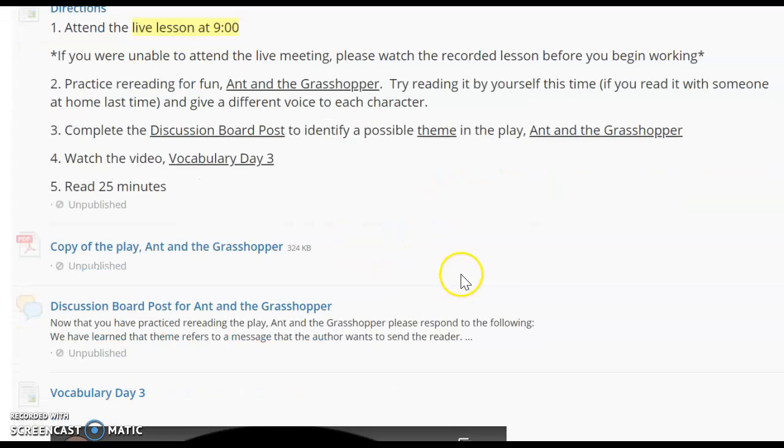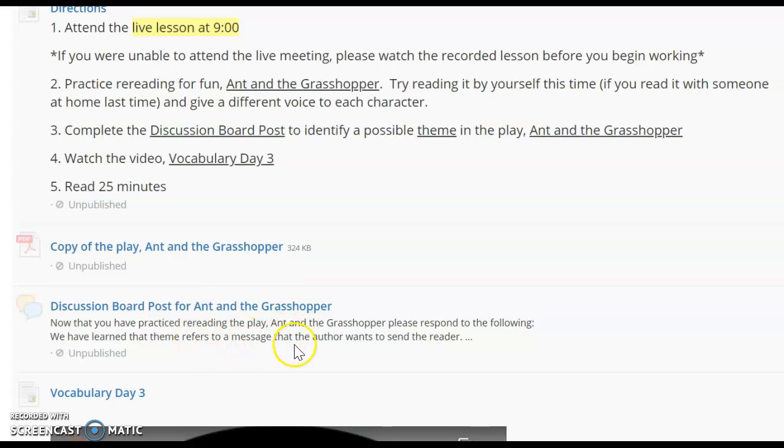I know that some of you probably read that before, or you're going to read it rather with someone in your household, but this time try it on your own and really focus on giving a different voice to each of those characters. Again, why would we do that? To help us better understand this play. After you do that, then you're going to complete this discussion board post.